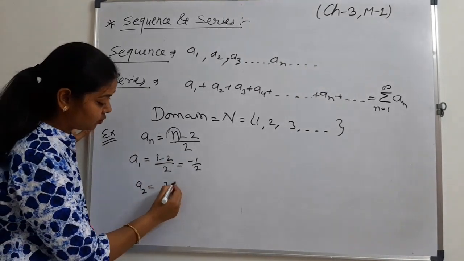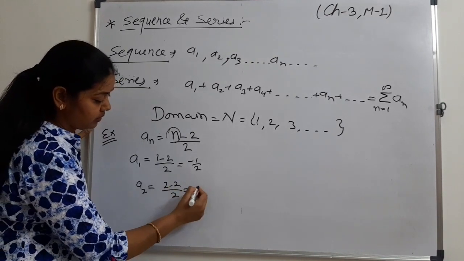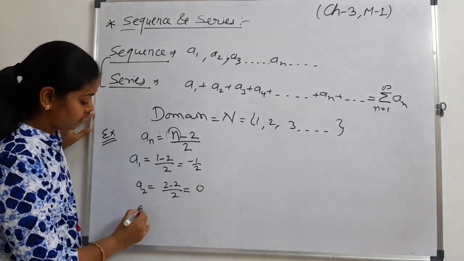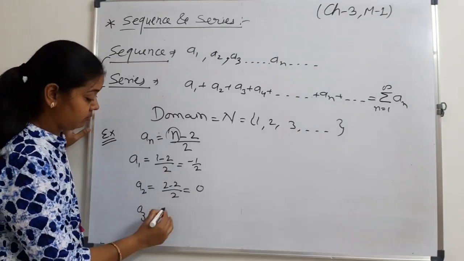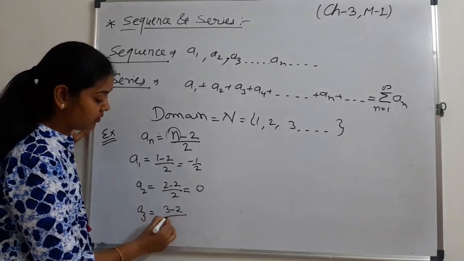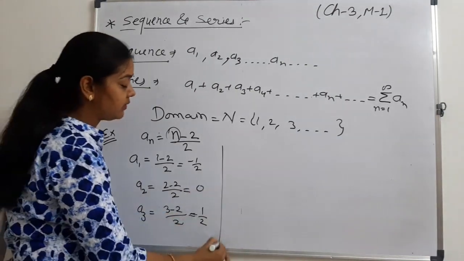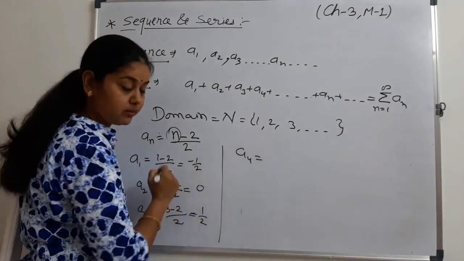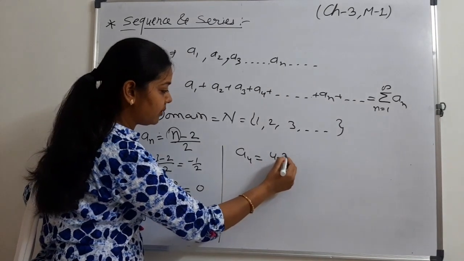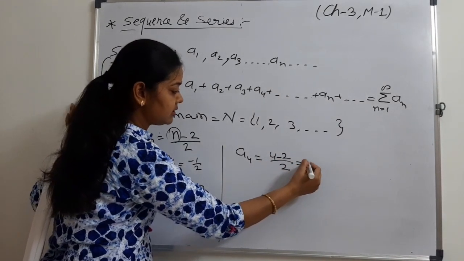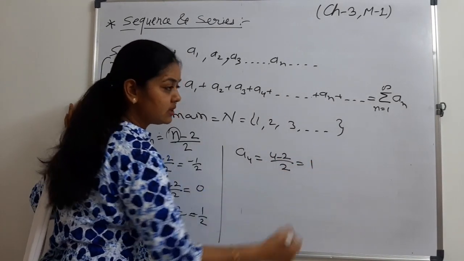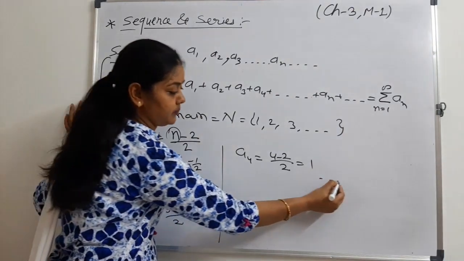That will be 2 minus 2 upon 2, that is 0. Third term will be 3 minus 2 upon 2, that is 1 upon 2. And similarly we can find the fourth term, that is 4 minus 2 upon 2, that is 2 upon 2, that is 1, and so on.